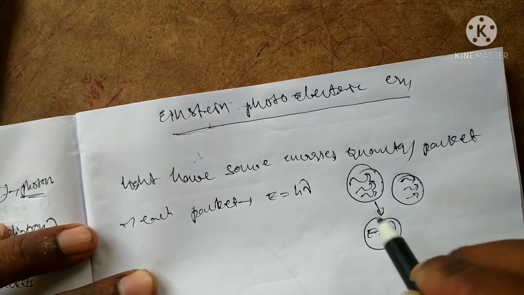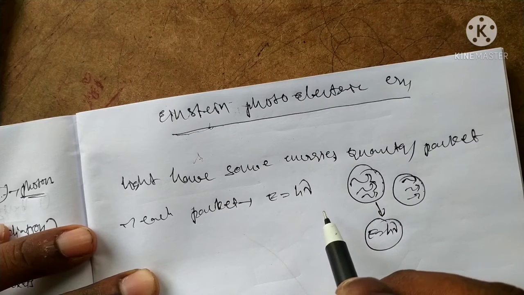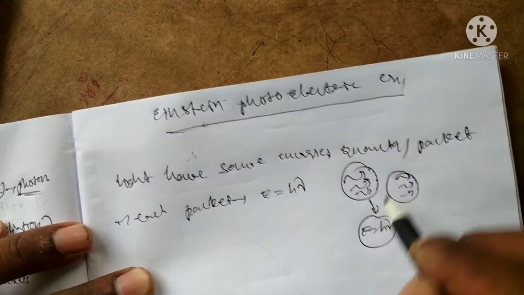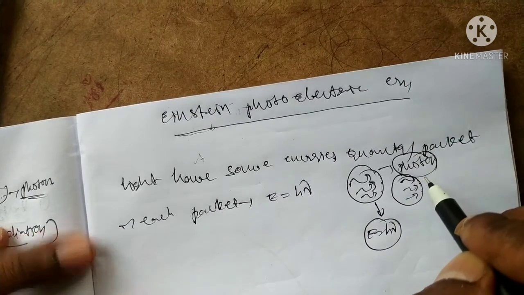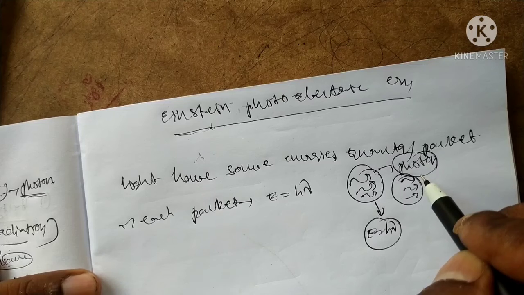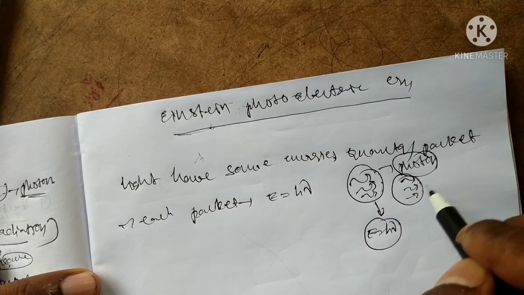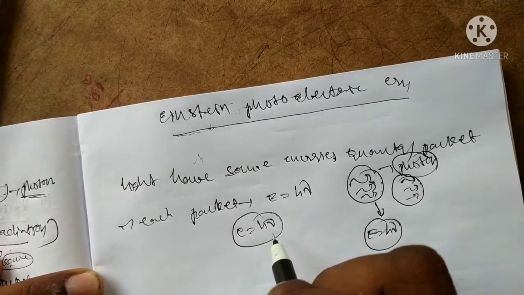Each particle, that is each photon, has this energy. Light energy has a number of packets, each bundle having energy. This is called a photon, with energy E equal to h nu.